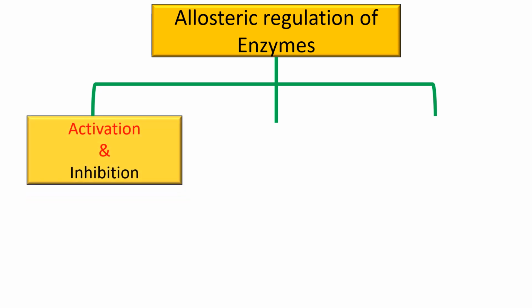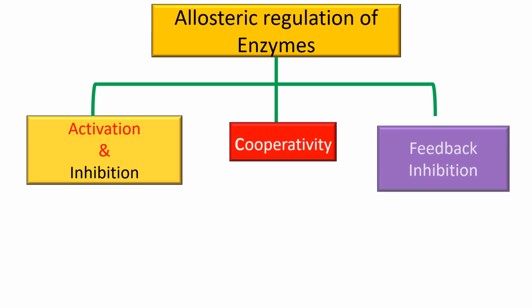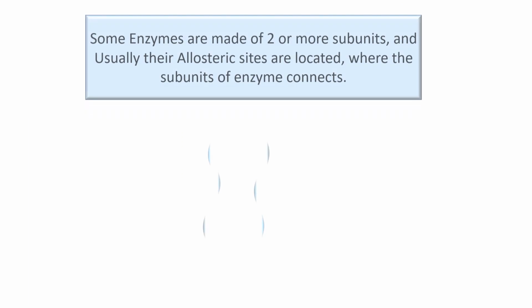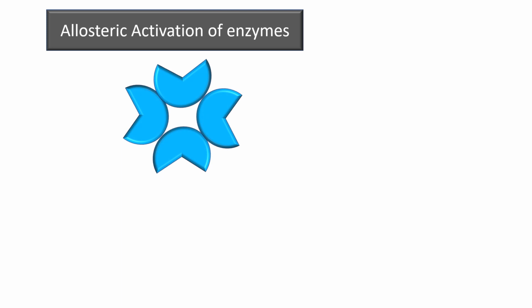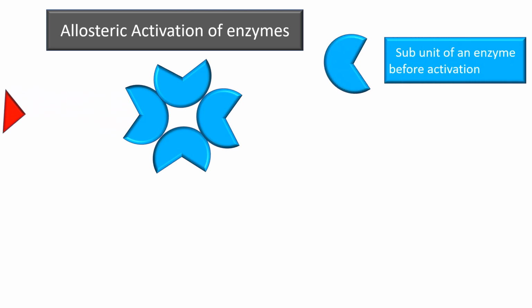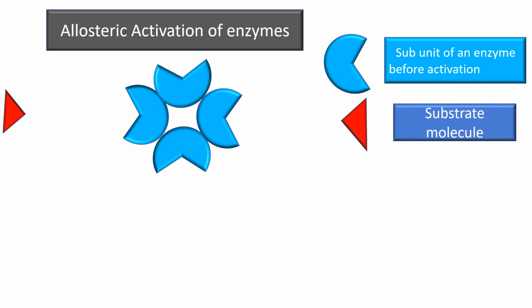Allosteric regulation of enzymes can be classified as activation, inhibition, cooperativity, and feedback inhibition. Some enzymes are made of two or more subunits, and usually their allosteric sites are located where the subunits of the enzyme connect. Allosteric activation of enzymes. Subunit of an enzyme before activation, substrate molecule, activator.